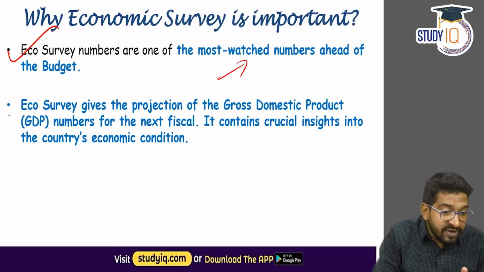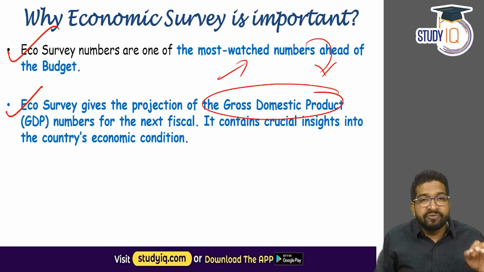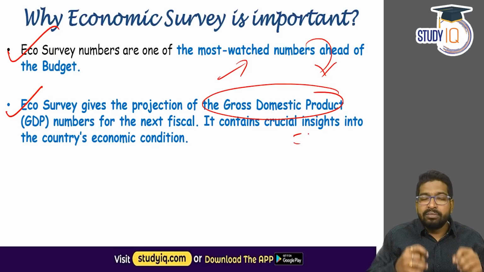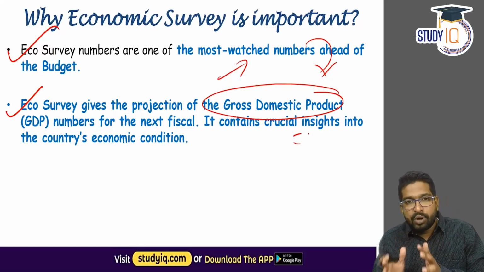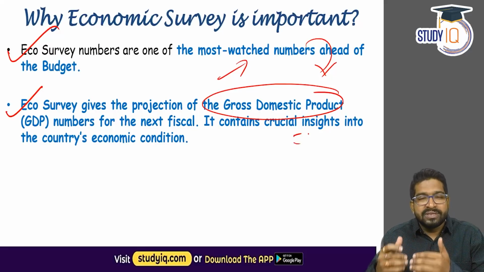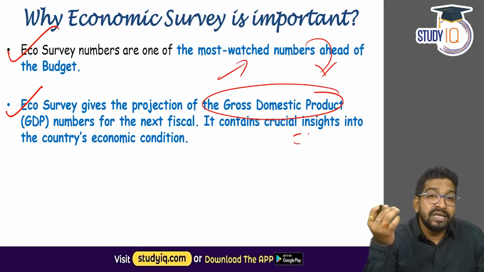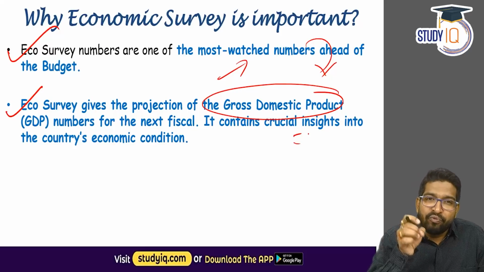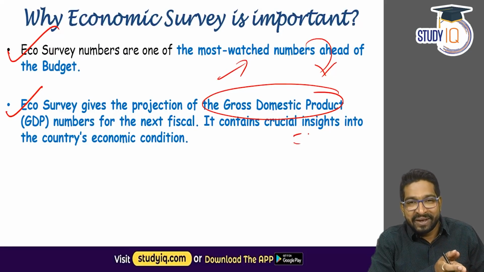In fact, the most important thing in the economic survey is the GDP projection or GDP forecast for the upcoming year. Now, this GDP forecast is again based on crucial insights into the country's economic condition. If some of the sectors are doing well, and some are not doing well, then we focus on the sectors which are not doing well. The other sectors just need a small push and we can enhance our GDP. So that's the basic idea of the economic survey. And that is why we watch it. That is why we read it. That's why we are having this particular discussion today, right?